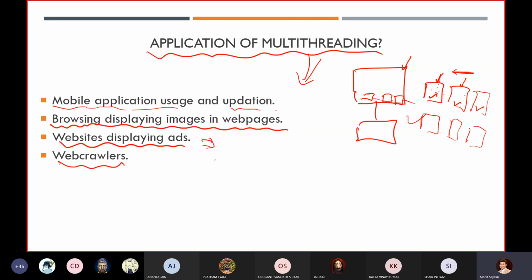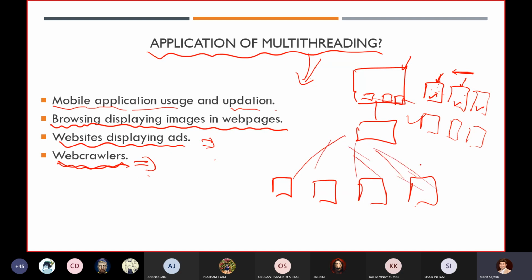And the last one is web crawlers. You already have an idea about web crawlers, like Google or any search engine. They use the concept of a web crawler to access and index our entire web pages. Suppose I have created a new web page, how will Google understand? They have web crawlers which parallelly access thousands and thousands of web pages simultaneously.